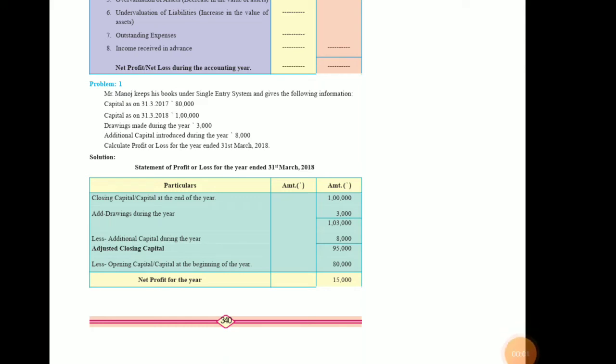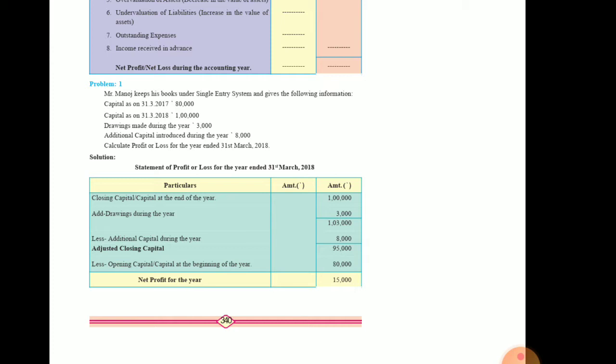Good morning, students. In the last class we started with a new chapter, that is single entry system, the last chapter of your 11th commerce bookkeeping and accountancy, and in that we have seen the different formats. Now here you are supposed to prepare two formats, that is statement of affairs.